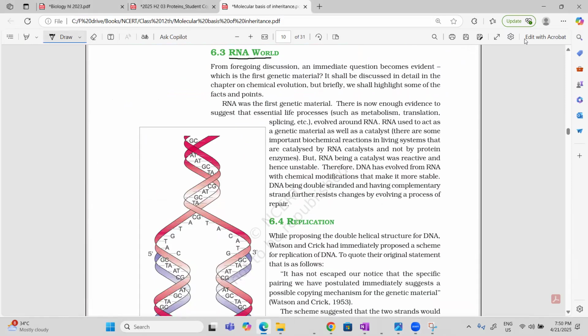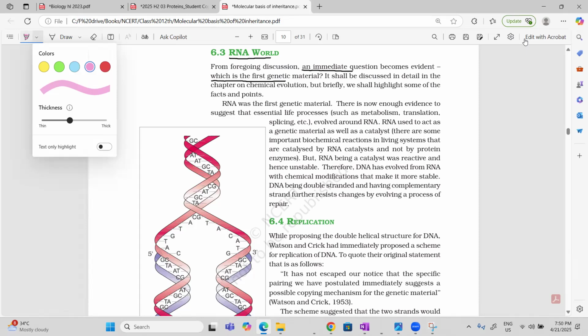Now, next is the RNA world. An immediate question comes to mind: which is the first genetic material? Actually, RNA was the first genetic material.